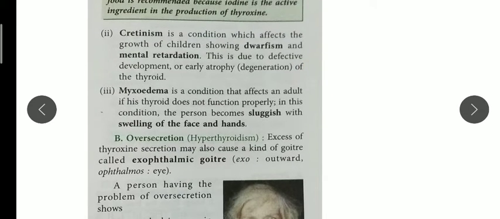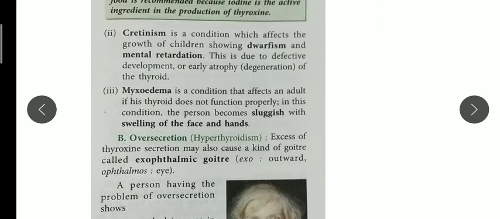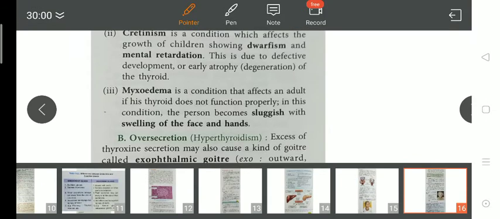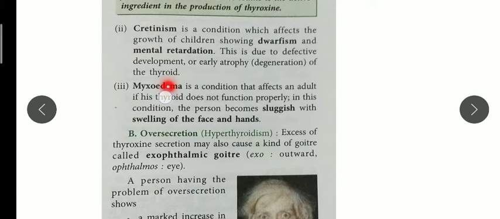Now the second disease is cretinism. In this condition it affects the growth of the child, both mental growth and physical growth. It causes mental retardation and also dwarfism. This happens due to a defect in the thyroid gland.